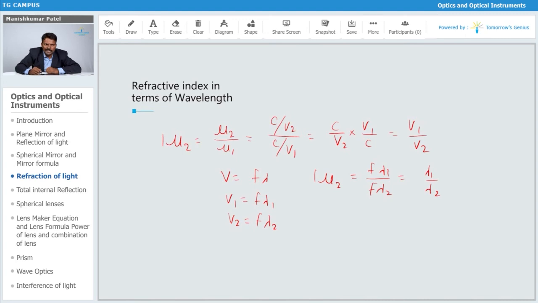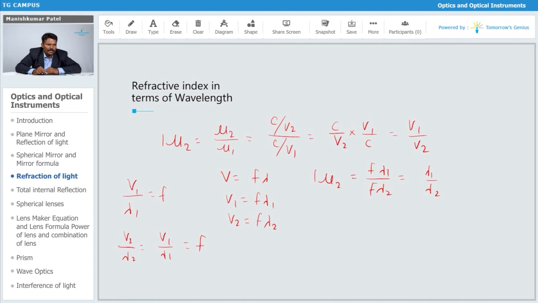There is a change in the velocity as well as in the wavelength, but the frequency remains constant. For the first medium it is v1 upon lambda 1, and for the second medium v2 upon lambda 2, which is f. They change in a certain proportion, which keeps the value of f constant.